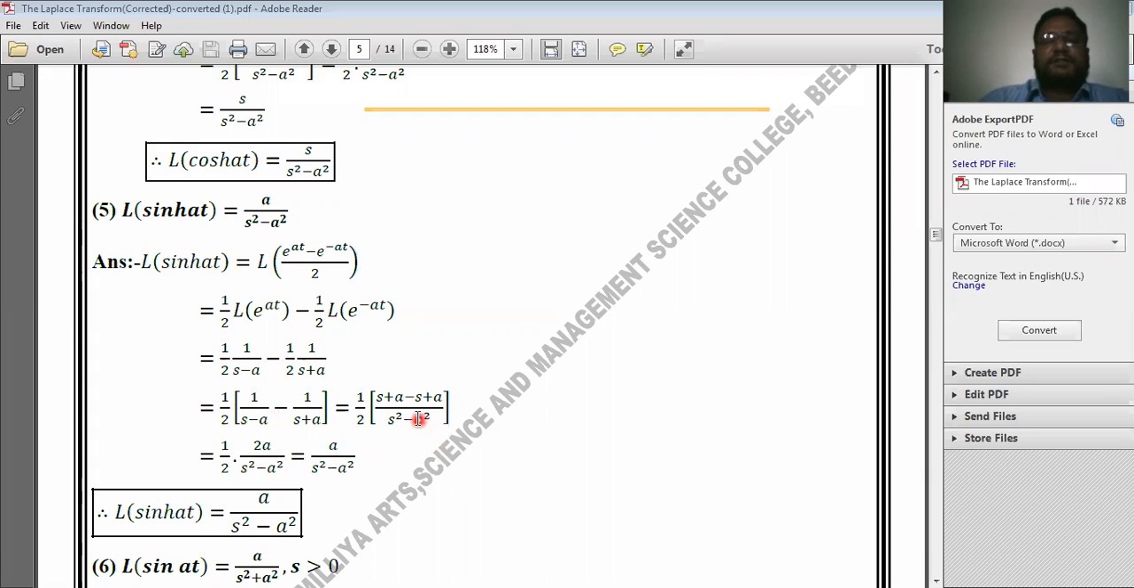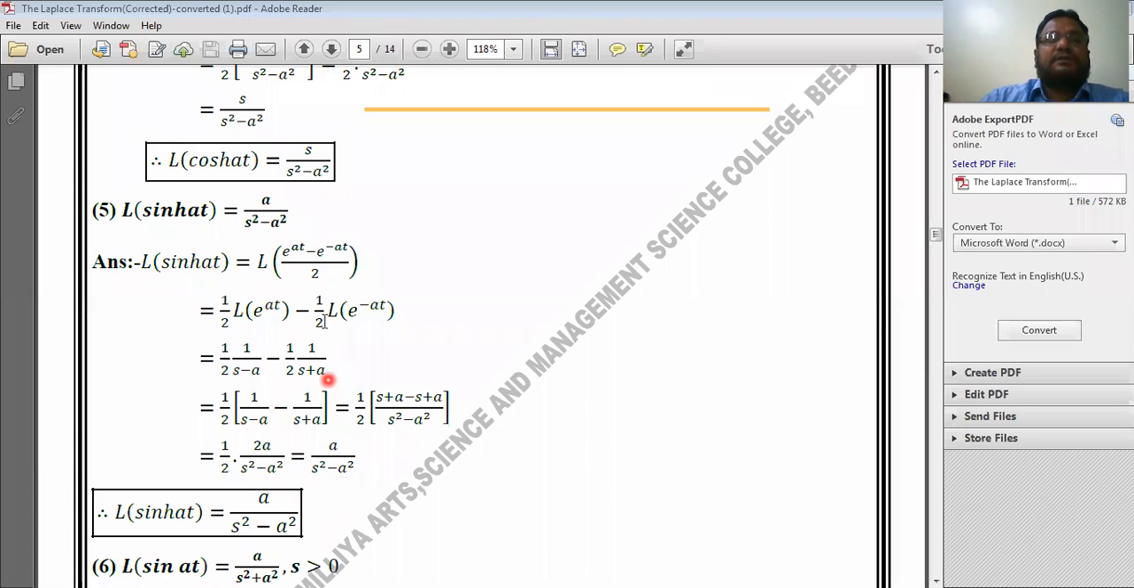Taking cross multiplication, s plus a minus s plus a, divided by the product s minus a into s plus a, which becomes s square minus a square. Here this plus s and this minus s get cancelled. The remaining term in the numerator will be a plus a, 2a, divided by the denominator as it is, s square minus a square. Again this a cancels with this a. The remaining term will be a divided by s square minus a square. Therefore I have got the standard result: Laplace transform of hyperbolic sine of at is equal to a divided by s square minus a square.